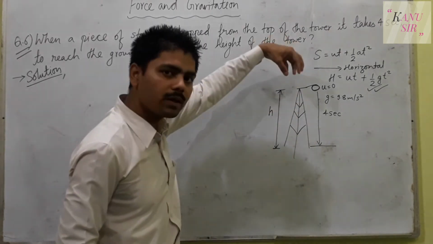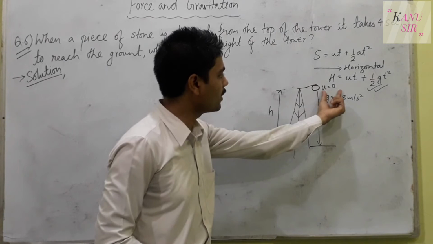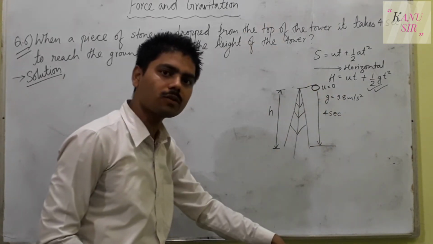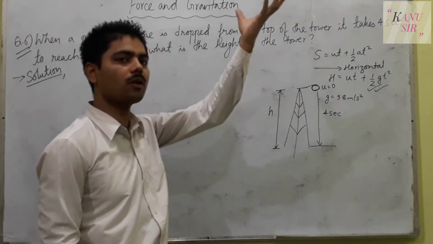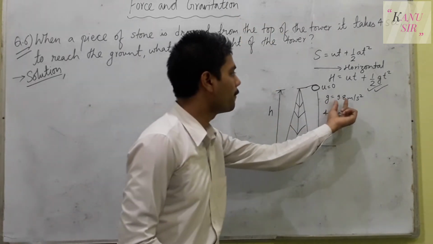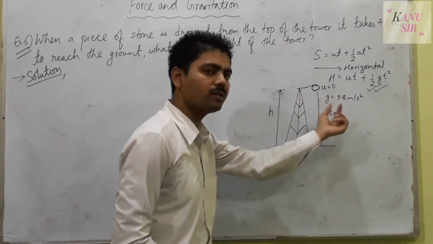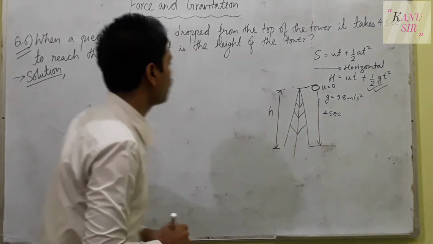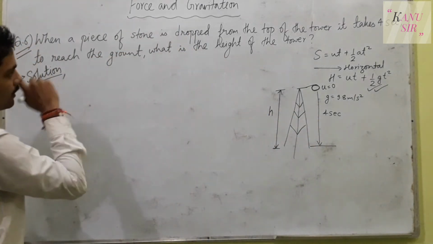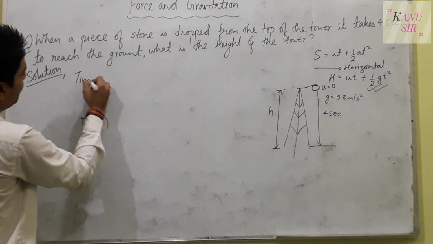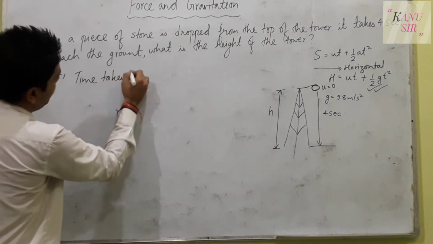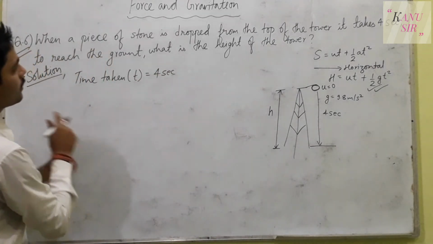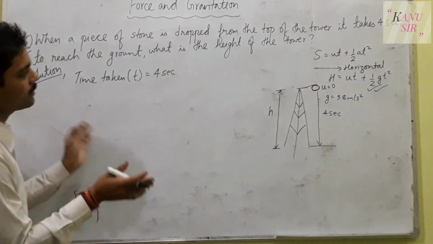So whenever any object is dropped downward, its initial velocity will be 0. Acceleration due to gravity will be positive because it is dropping towards the surface of the earth. If it is thrown away from the surface of the earth, then gravity will be taken minus 9.8. But we have to take positive because it is coming towards the surface of the earth, and the time taken is 4 seconds. Then let us write the given data here. Time taken t is equals to 4 seconds, and enough. Everything is over. Nothing is given here more.